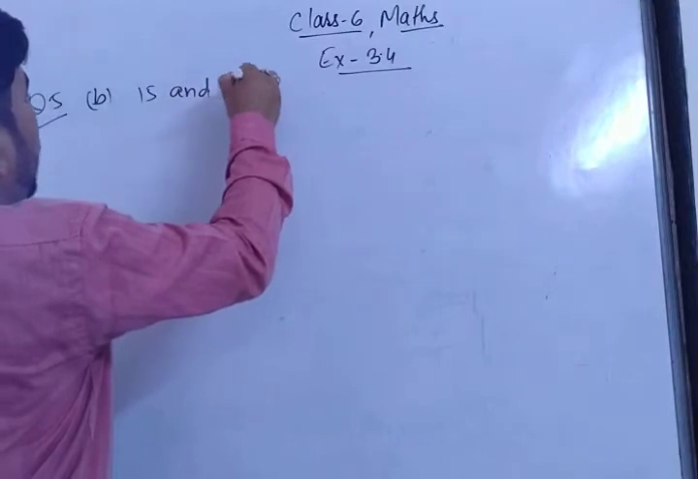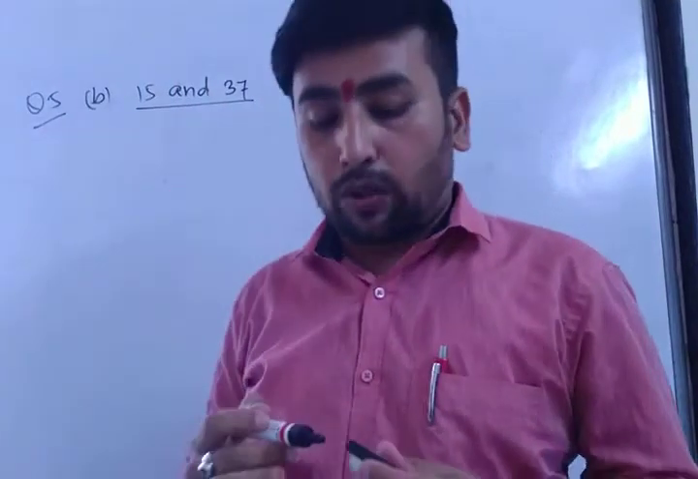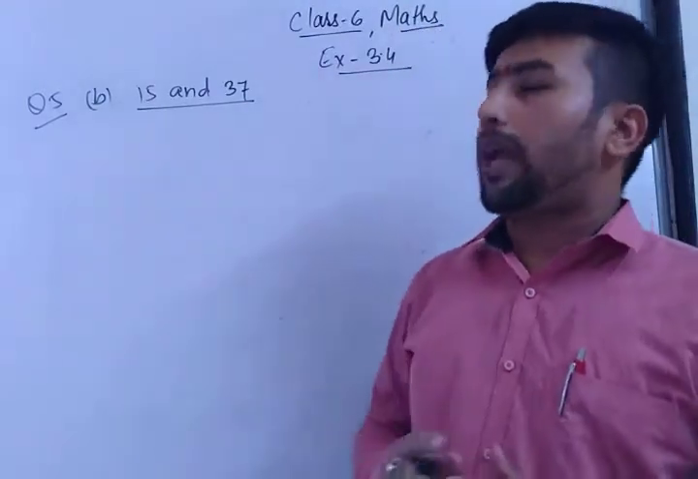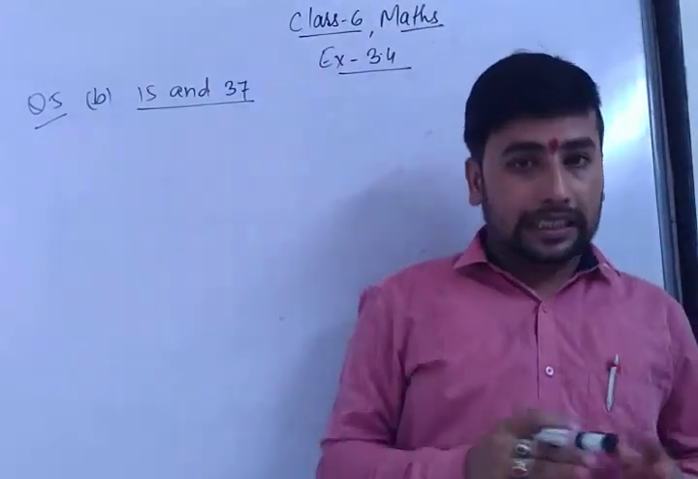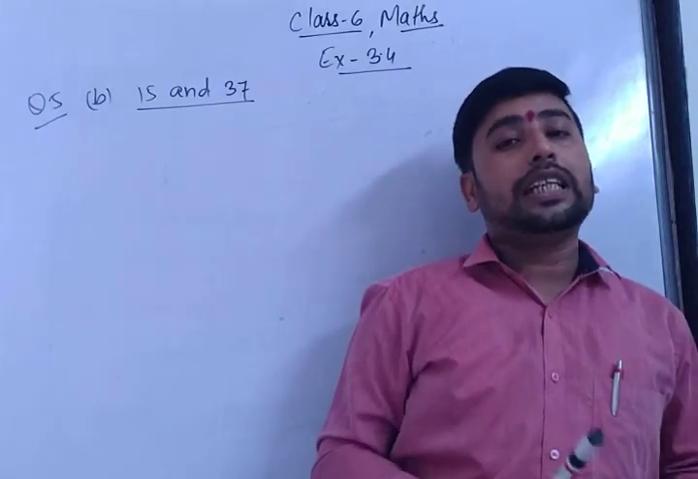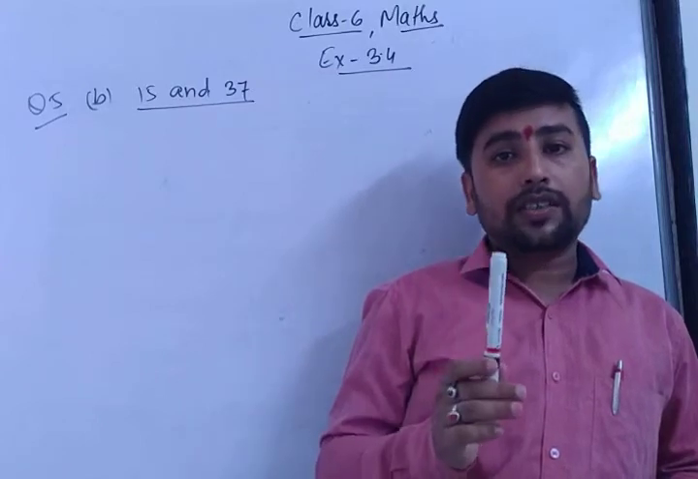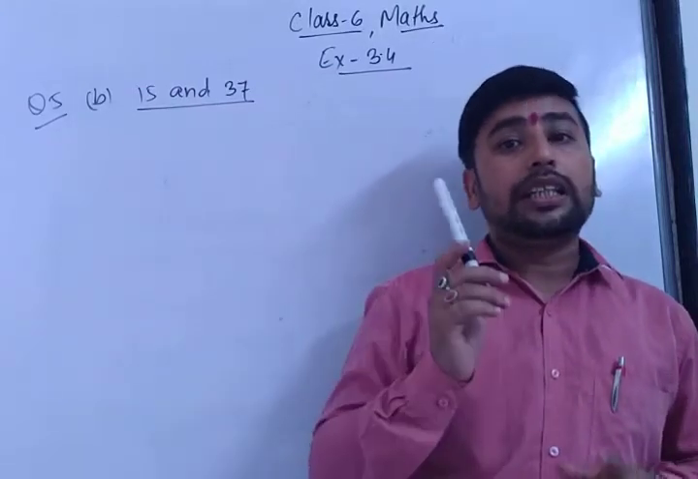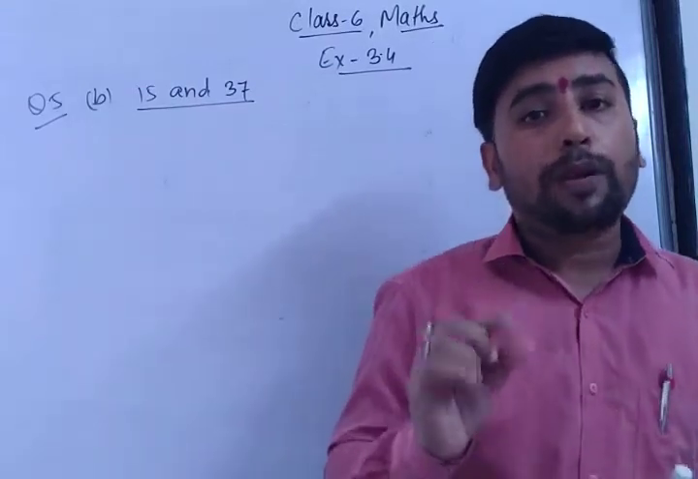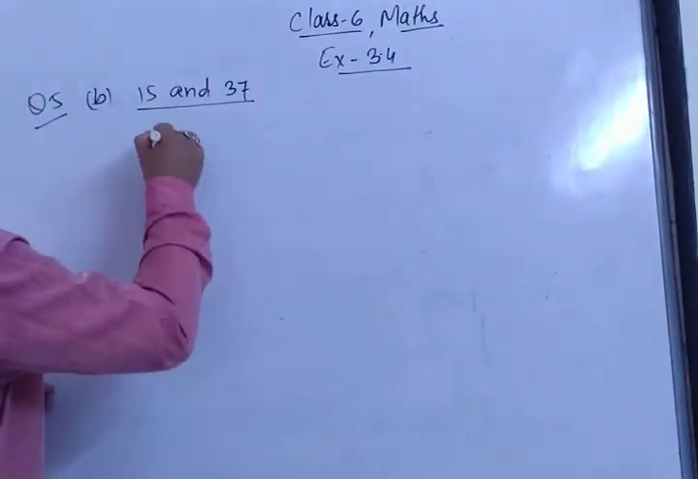What is the meaning of this question? Which of the following numbers are co-prime? How will you understand whether these are co-prime or not? First of all, you have to find the factors of these two numbers. After finding the factors, there must be only one common factor between the two numbers, then those numbers are co-prime. So let's check how many common factors both numbers have.